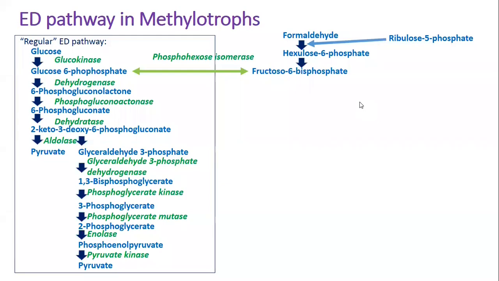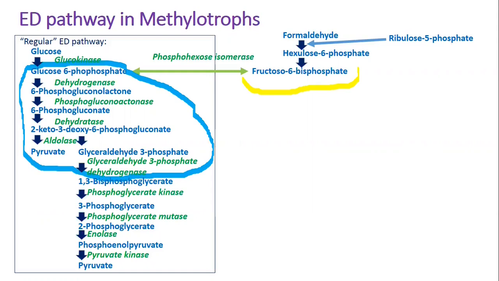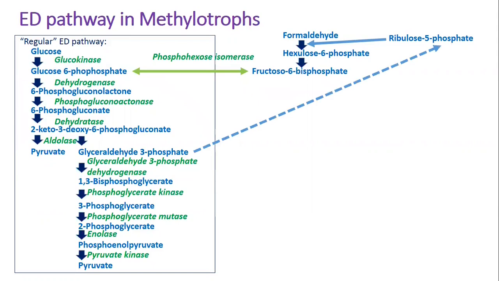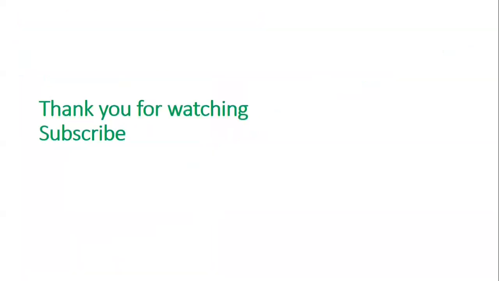The ribulose monophosphate pathway is used for formaldehyde assimilation in a number of obligate and facultative methylotrophs. The formation of fructose 6-phosphate from formaldehyde and ribulose 5-phosphate occurs first. Fructose 6-phosphate, in several reactions, those that involve the ED pathway enzymes, is converted to glyceraldehyde 3-phosphate. Part of glyceraldehyde 3-phosphate is then recycled to ribulose 5-phosphate. Thus, we have described some possible functions of the ED pathway. Thank you for your attention.